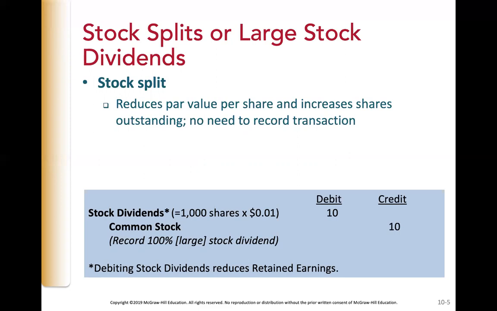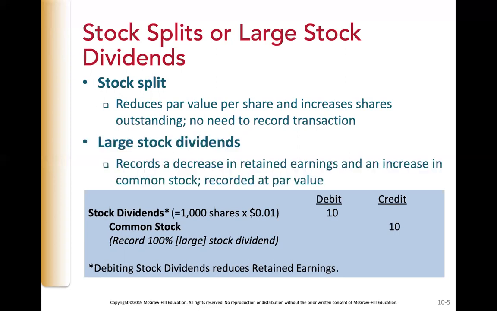We account for a large stock dividend by recording an increase to common stock in the amount of the par value of the additional shares distributed. So you would increase common stock by recording the 100% dividend, 1,000 shares times 1 penny, you increase common stock by $10.